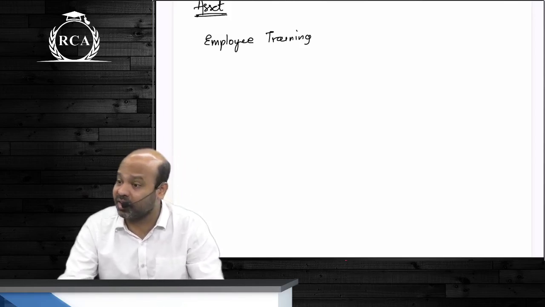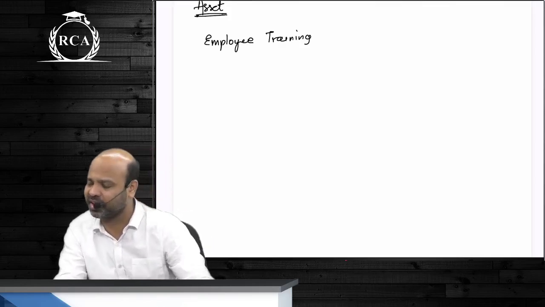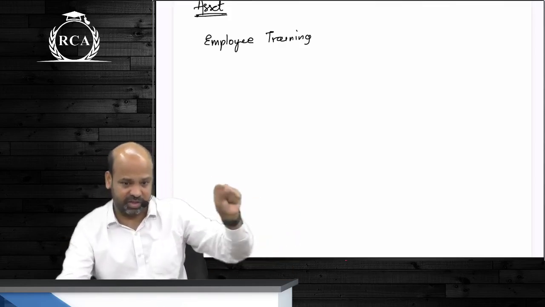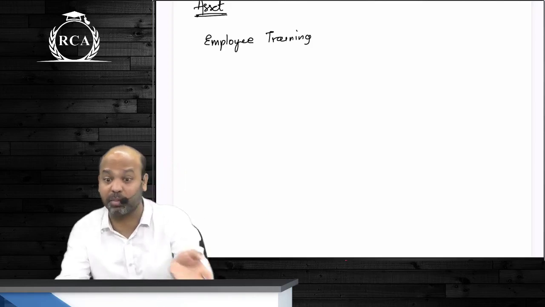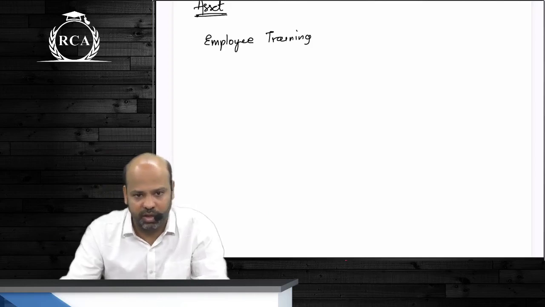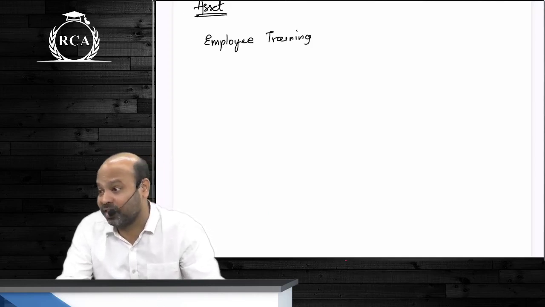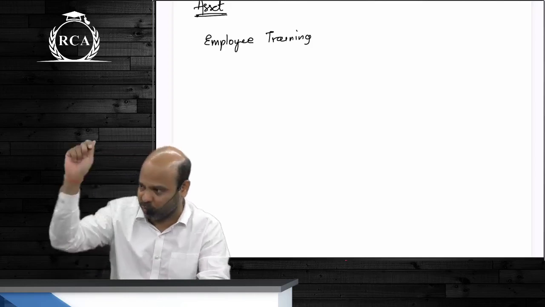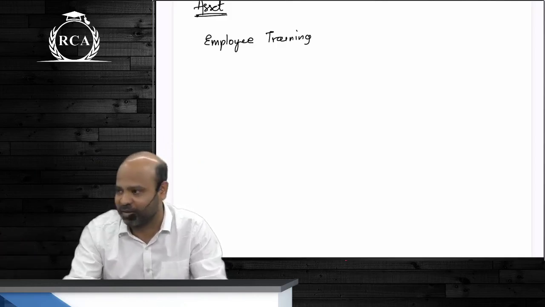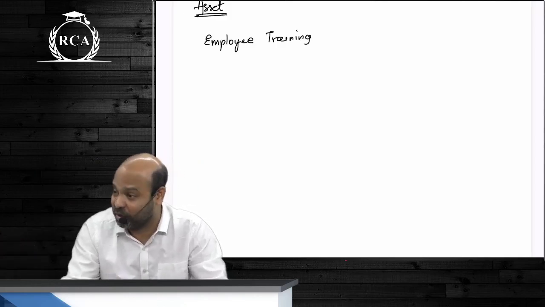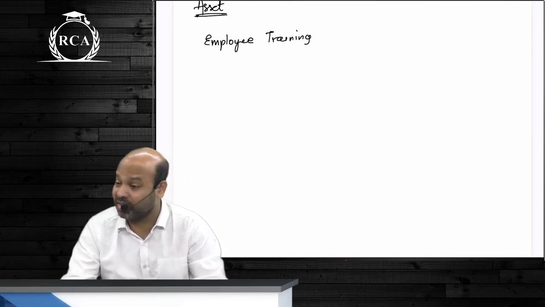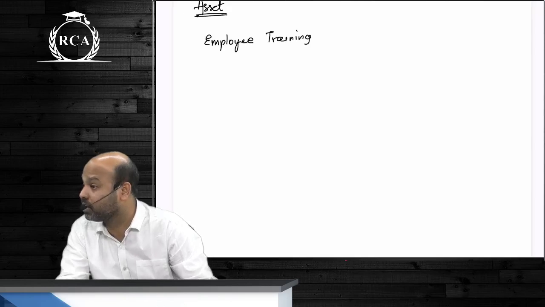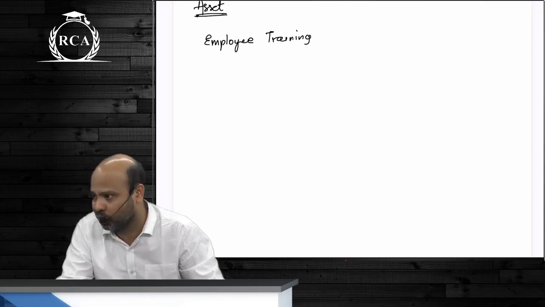When I say whether it is a resource within the control of the entity, guys, when the employee is leaving the organization, can you ask him to give the training back and then leave the organization so that you can pass it on to the next employee? Or can you tell him that I would want to sell this employee training, so please lie on the bed, I would want to cut your brain, and then, not literally, guys, but can you do that? There is no way, beta, that you do that. It is still giving us future economic benefits, but it is not a resource within the control of the entity.